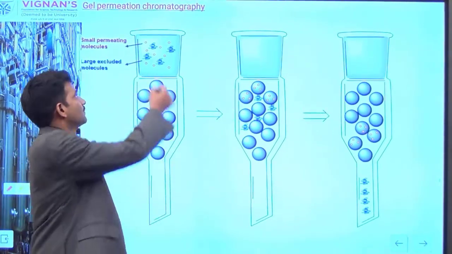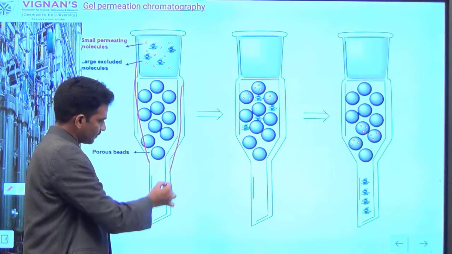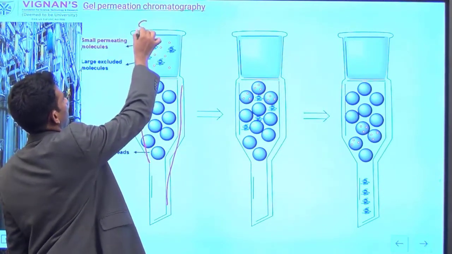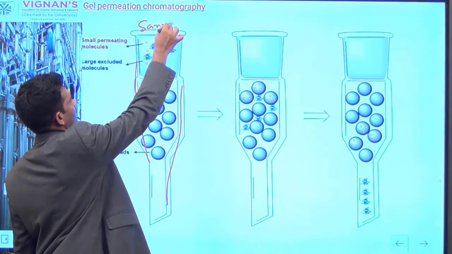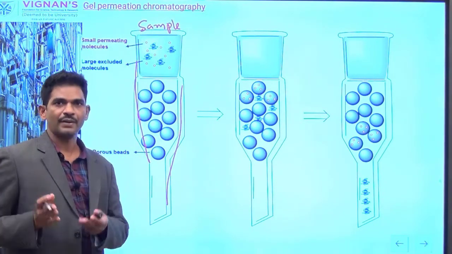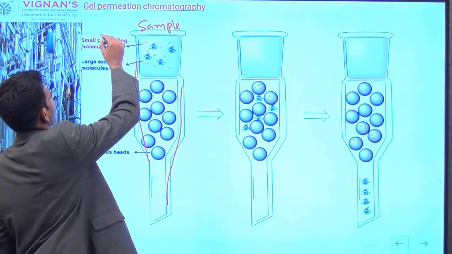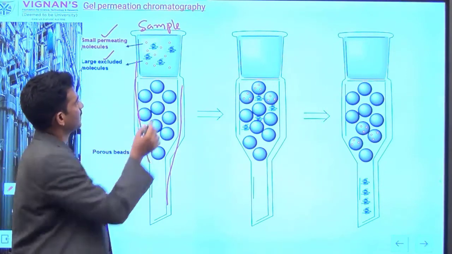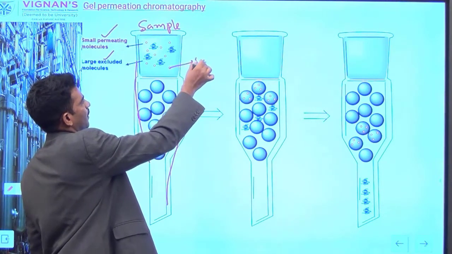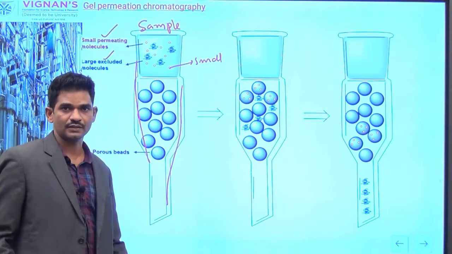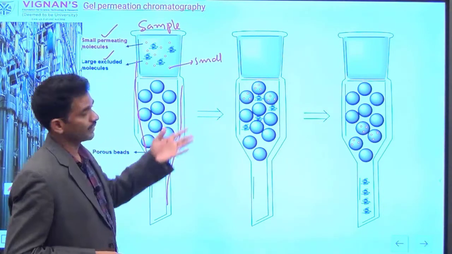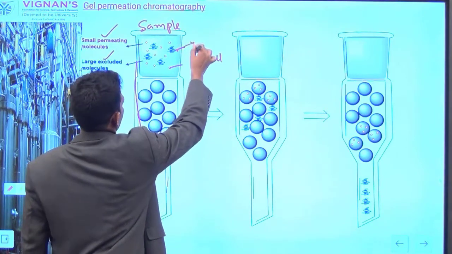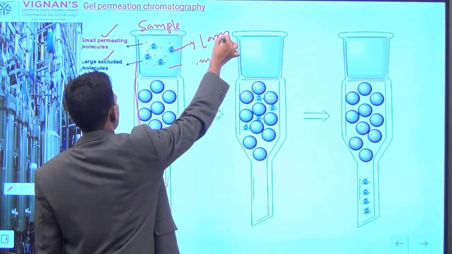There is a column here, you can see in the figure. Now this column has to be fed with a sample. The sample can be passed from the top side of the column. Your sample contains different molecules, smaller size and larger size molecules. We have represented here the small ones, small in size. Size is most important because the separation is based on size. And we have larger particles here, large in size.